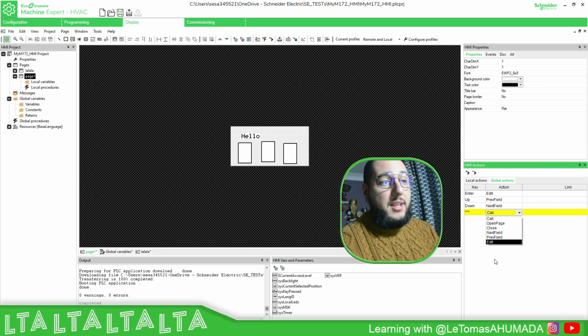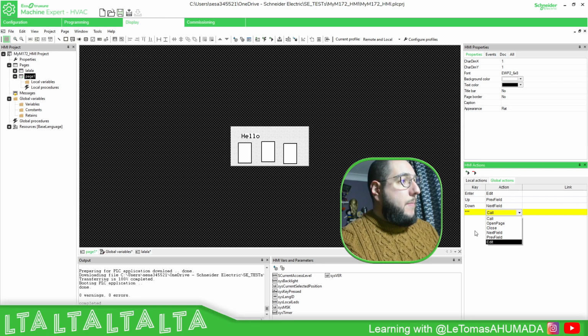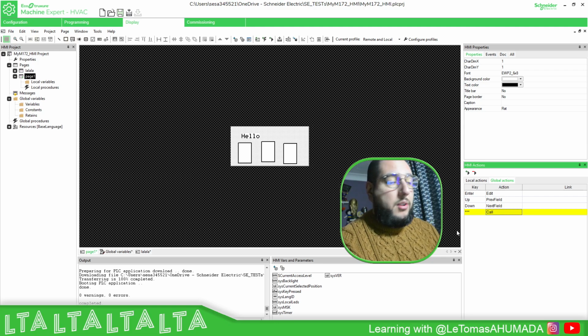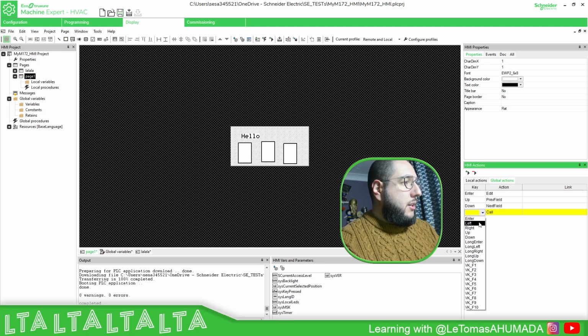Edit is just like enter, to edit a field or execute something that you have on the push button. Then you have the triggers, which in this case are the keys. It could also be another procedure that triggers an action. Here are all the different things that we have. We have enter, which is on the OK button. We also have long enter. I believe it's 3 seconds, if I'm not wrong: you press enter for a few seconds and then you execute the action that you want. You have left, right, up, and down.